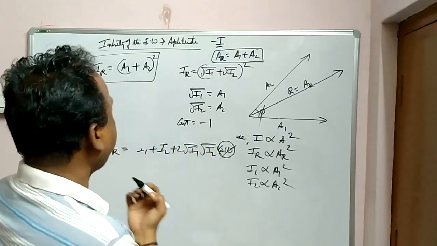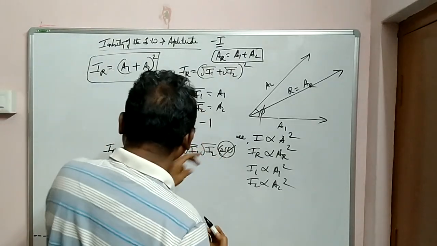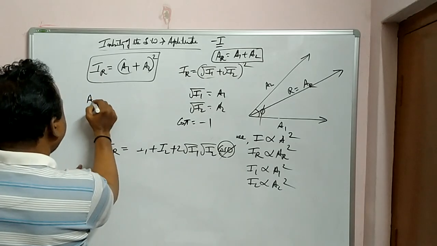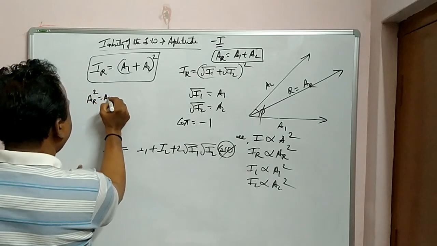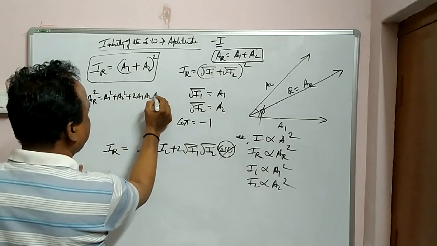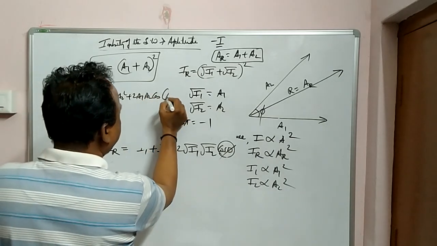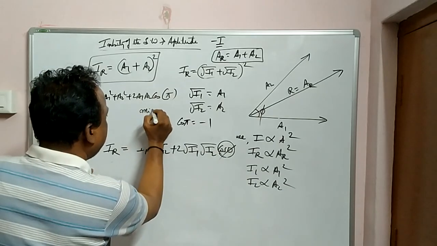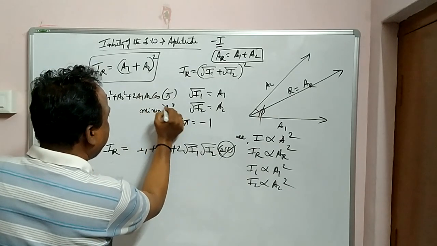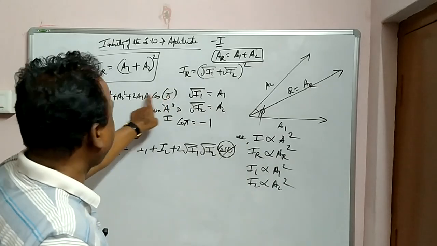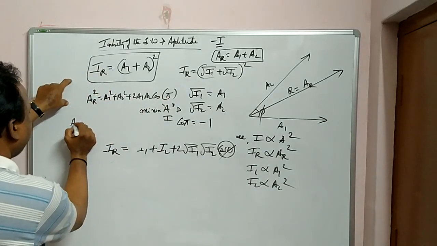So cos 180. For example, if you put 180 here in this equation, I'll write here, AR square is equal to A1 square plus A2 square plus 2A1 A2 cos phi. Suppose if you put pi for minimum, cos pi is -1. ఇక్కడికి -1 వచ్చేస్తుంది. అప్పుడు ఎంత అవుతుంది?